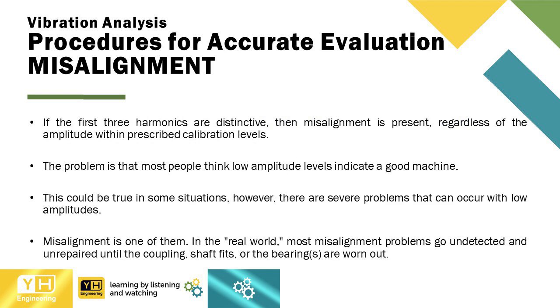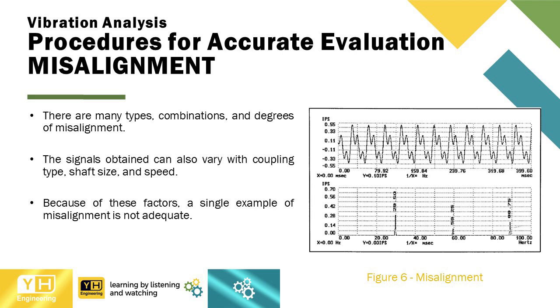If the first three harmonics are distinctive, then misalignment is present, regardless of the amplitude within prescribed calibration levels. The problem is that most people think low amplitude levels indicate a good machine. This could be true in some situations, however, there are severe problems that can occur with low amplitudes. Misalignment is one of them. In the real world, most misalignment problems go undetected and unrepaired until the coupling, shaft fits, or the bearings are worn out. There are many types, combinations, and degrees of misalignment.